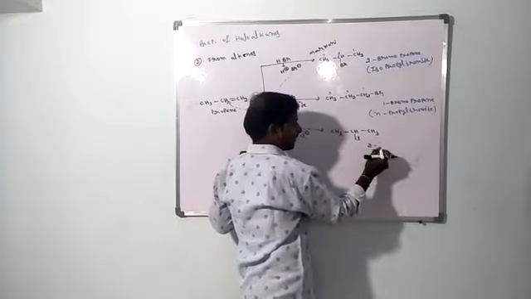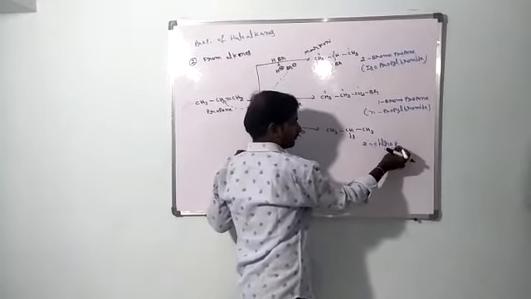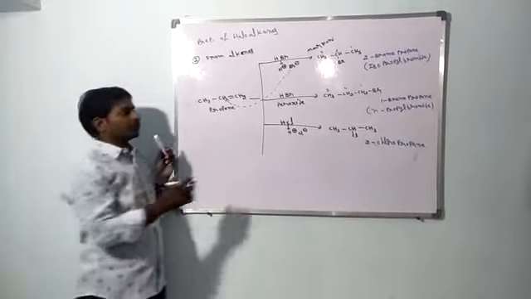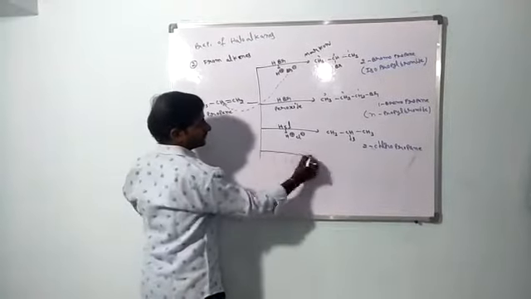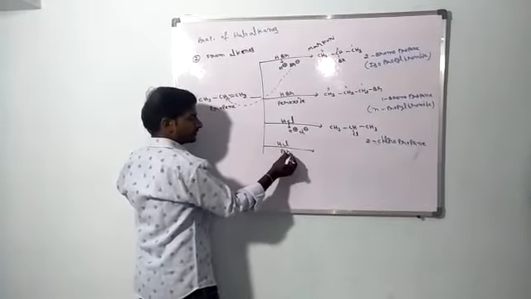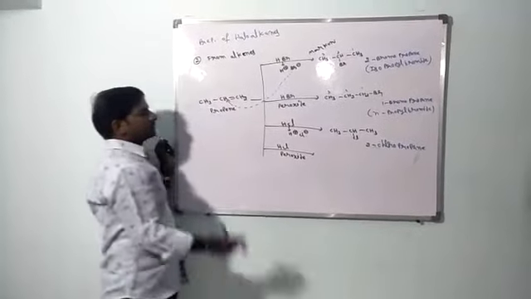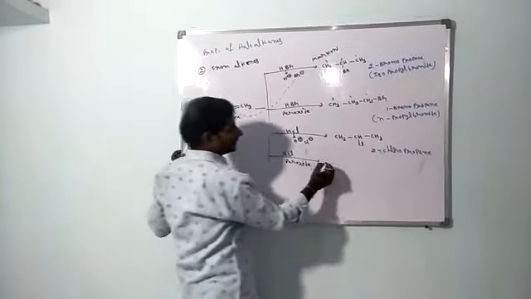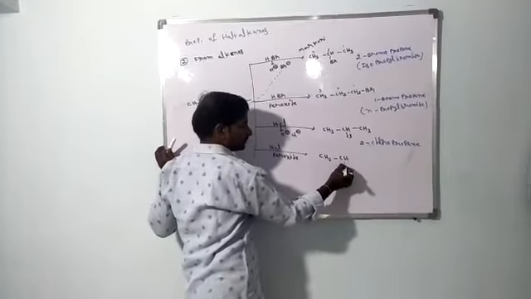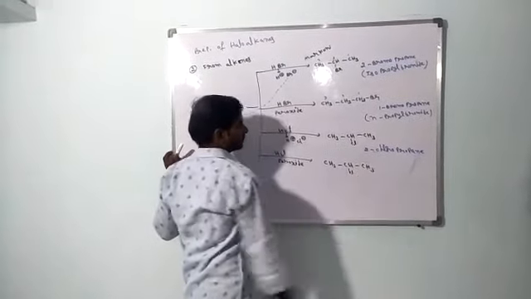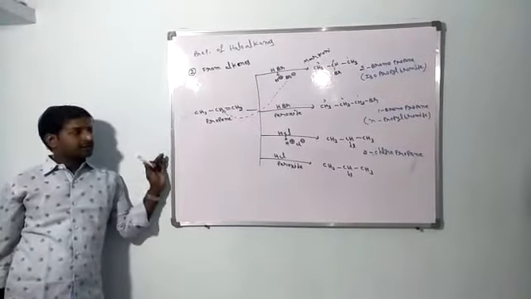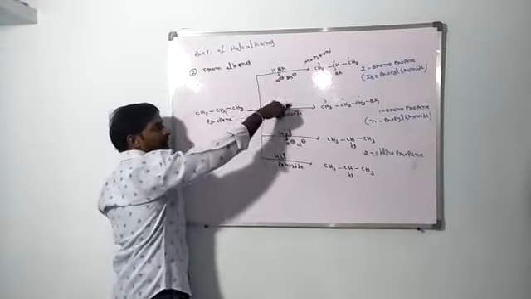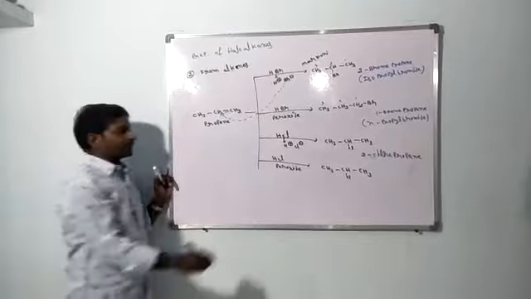So what is the IUPAC name? 2-chloropropane. Second position chlorine is present, so that's why 2-chloropropane. Same if HCl peroxide is present. In presence of HCl and HCl peroxide, both conditions give the same product. There is no difference between presence and absence of peroxide for HCl. That means the peroxide effect is not applicable for HCl. The peroxide effect is applicable only for HBr.